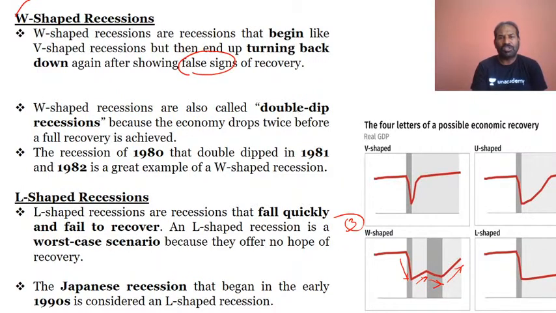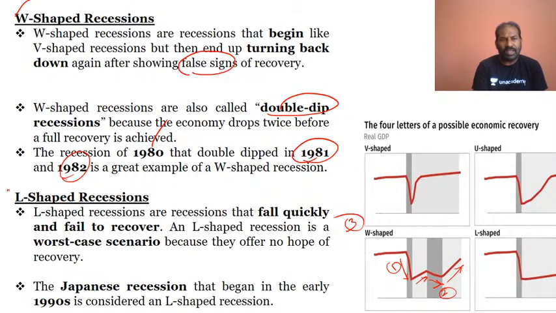And this W shape is also called a double dip, because it dips the first time and again a second time. The first is a steep one, and the second was also steep, and then it gradually increases. This recession was experienced in 1980, when the double dip took place during 1981 and 82, and this is an example of a W-shaped recession.